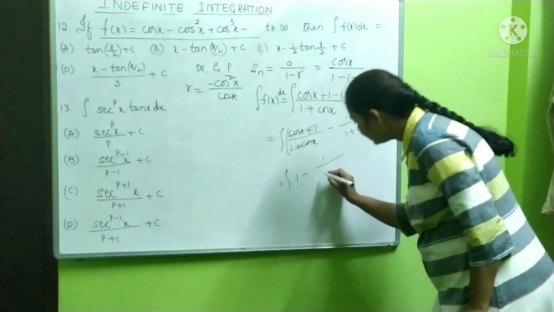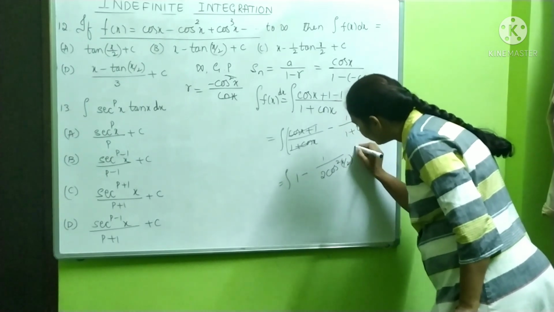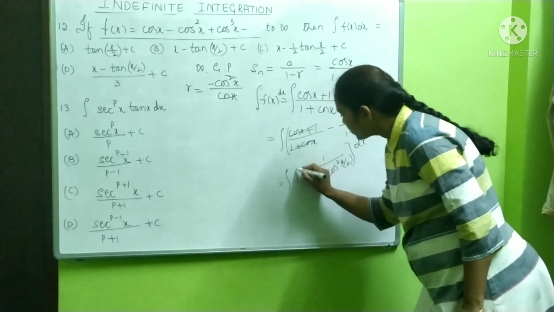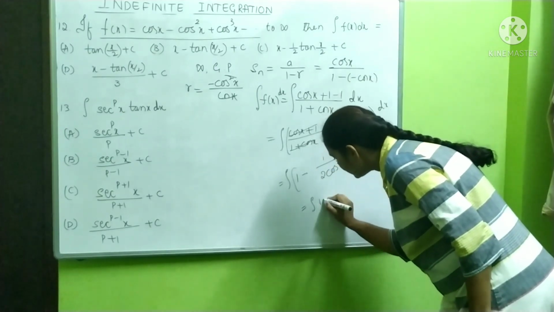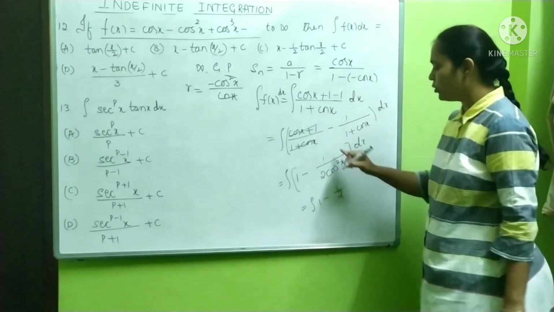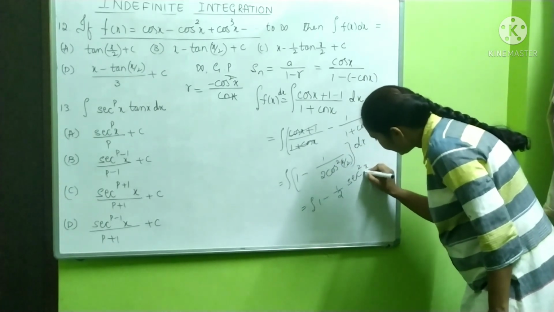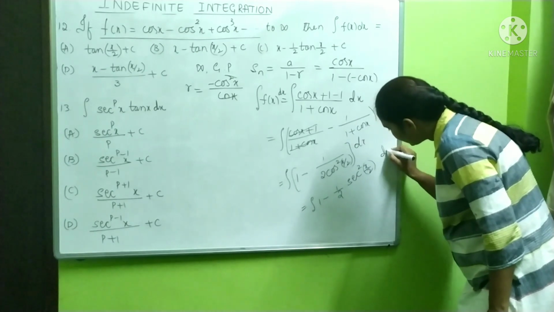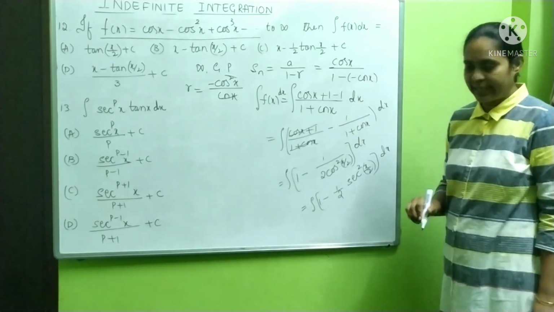You have a formula, that is 2 cos square x by 2. It is 2 cos square x by 2. Now, I will write it as integration of 1 minus 1 by 2, 1 by cos square is going to become secant square x by 2 into dx. Now you can integrate.